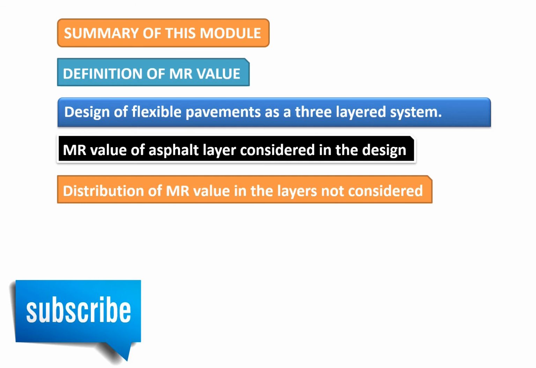So if you are designing a DBM with VG30, then you should design BC with a higher binder quality, which is VG40. And if you are designing the DBM with VG40, then probably you need to design your BC with a polymer modified bitumen or performance grade bitumen, so that even if there is an increase in the bitumen content based on the requirement given in MoRTH specification, you will be able to achieve the required resilient modulus values. So that is how the distribution of the MR values can be done in the flexible pavement design.